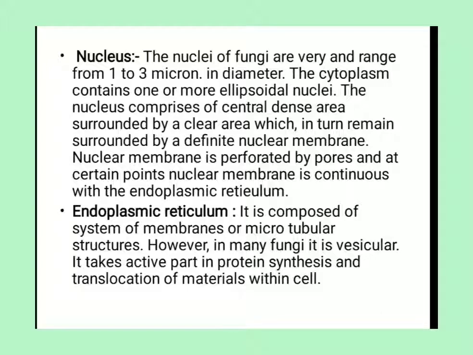The cytoplasm contains one or more ellipsoidal nuclei. More than one nucleus is present, because we studied earlier that the structure is coenocytic, meaning many nuclei are present.